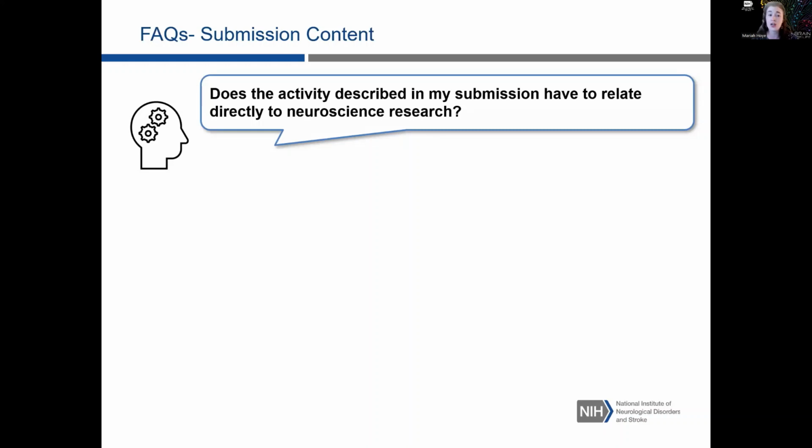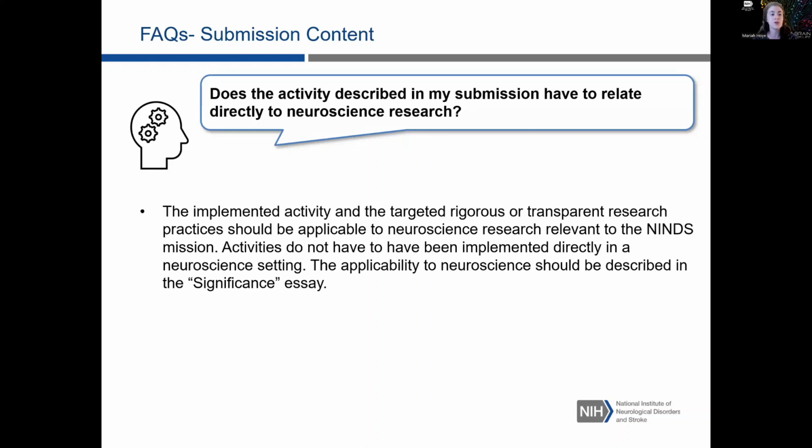Does the activity described in my submission have to relate directly to neuroscience research? The implemented activity and the targeted rigorous or transparent research practices should be applicable to neuroscience research relevant to the NINDS mission. That being said, activities do not have to be implemented directly in a neuroscience setting. The applicability to neuroscience should be described in the significance essay.